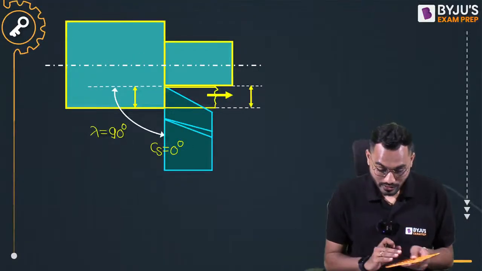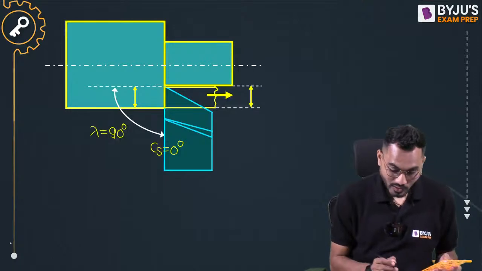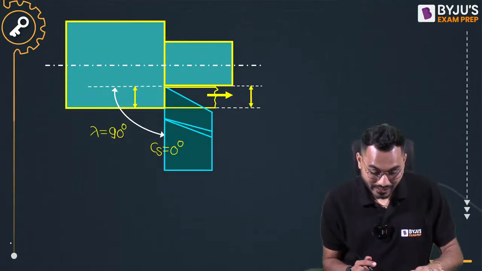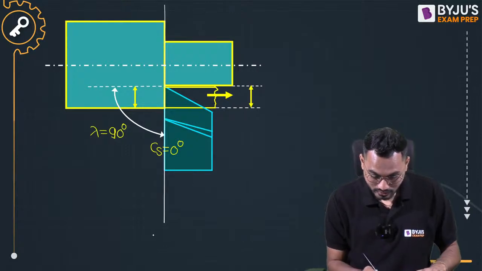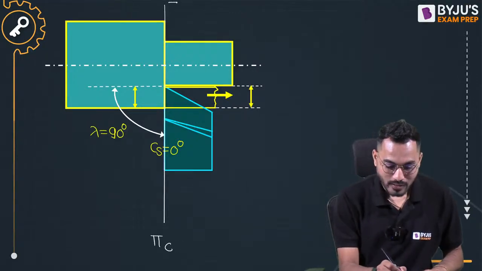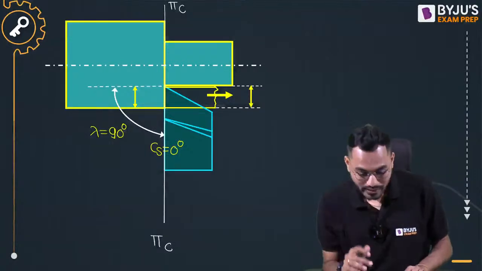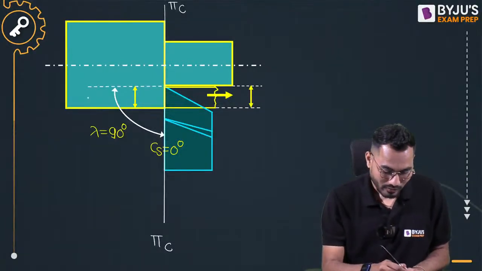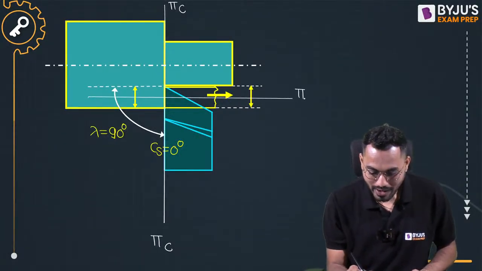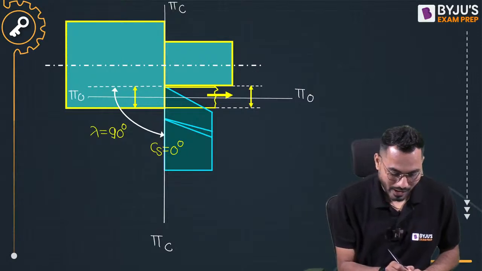So therefore, what is a cutting plane? Can I say that the cutting plane is the plane which is parallel to the cutting edge? So this will be exactly equal to my cutting plane, pi c. What will be the orthogonal plane? The orthogonal plane is normal to the cutting edge. So I'll draw it here roughly. This will be my orthogonal plane, pi o.